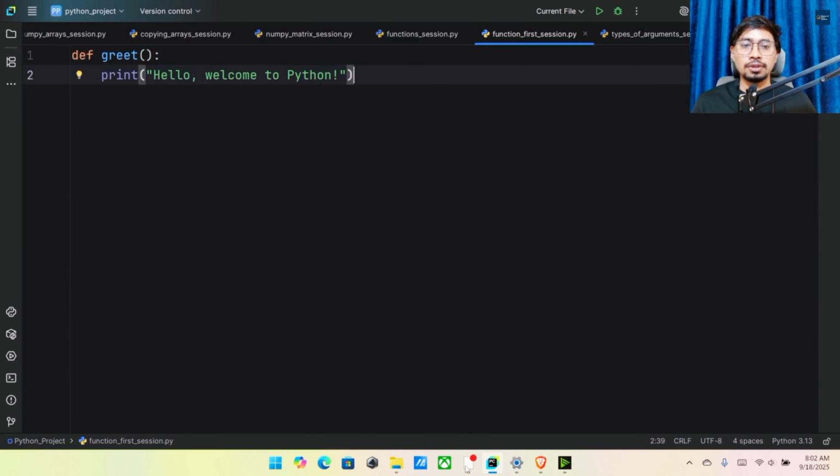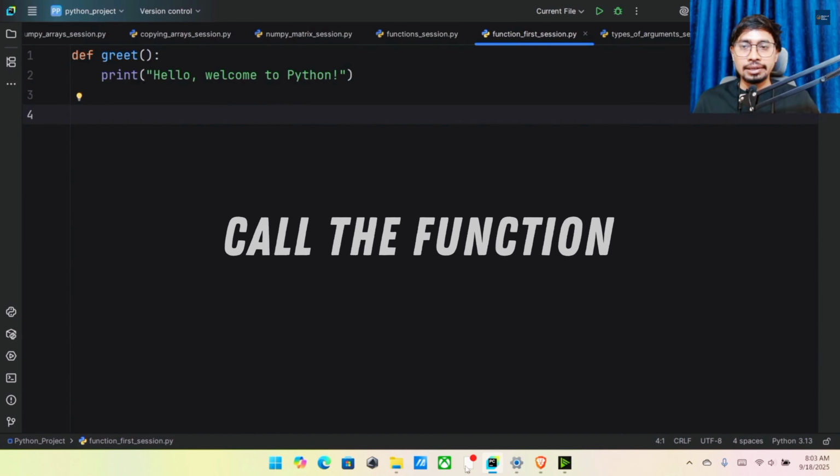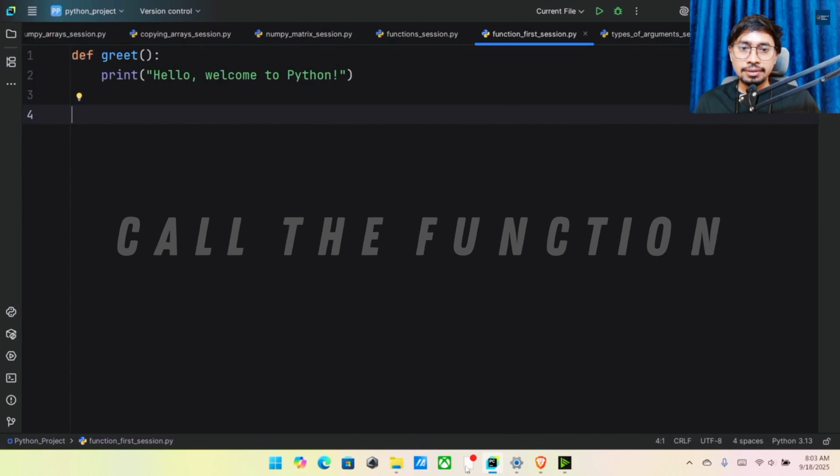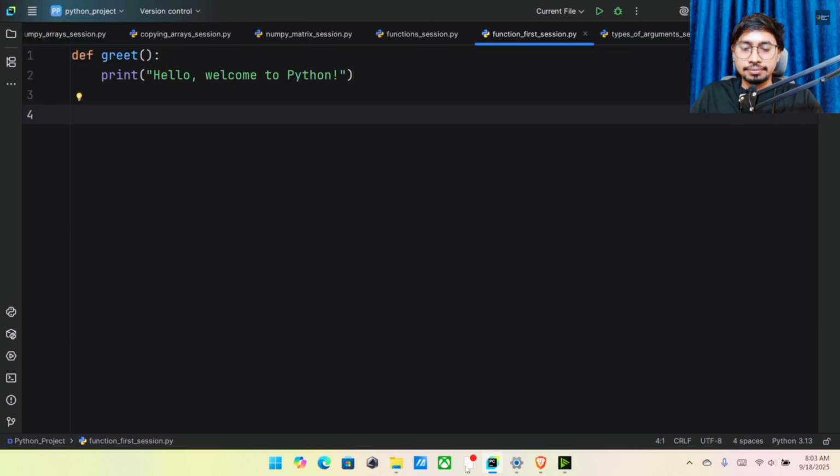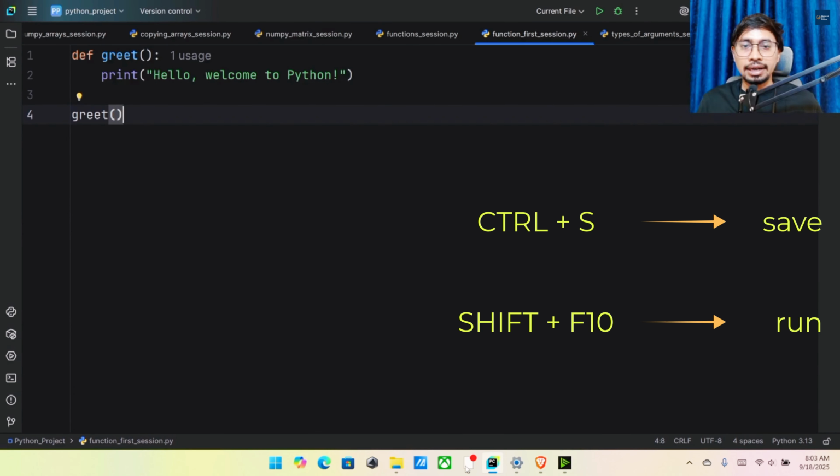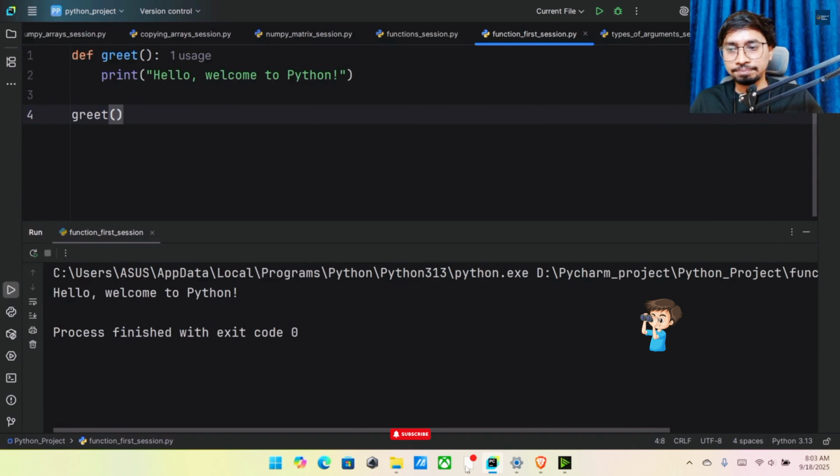Part 2. Call the function. Now let's call the function greet. Save and run. Control plus S for save. Shift plus F10 for run. We got hello, welcome to Python. When you write greet, it runs the code inside the function. You can call it as many times as you want.